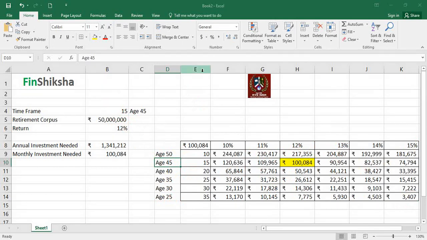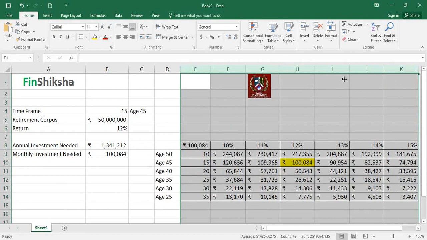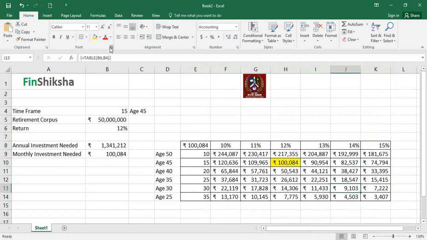Now, can the person do it? The person says, I will do the saving only once I have a particular amount saved in my account. What is the current salary? We are saying that the current salary of this person is 2,50,000 per annum, right?